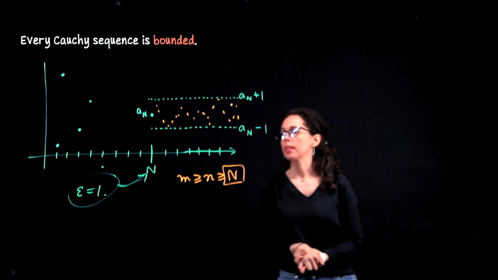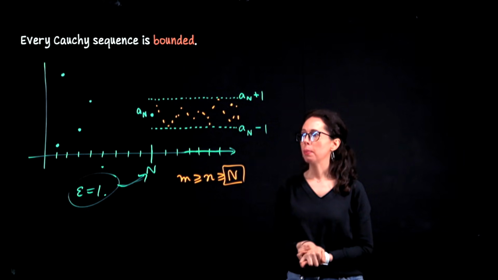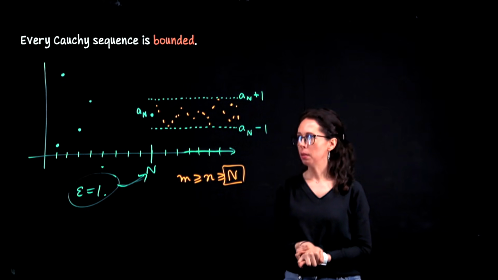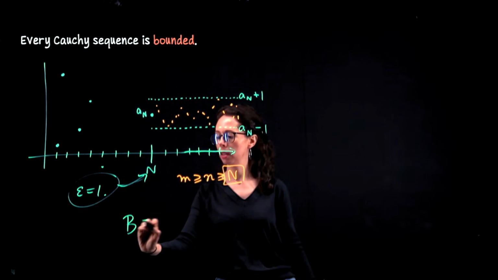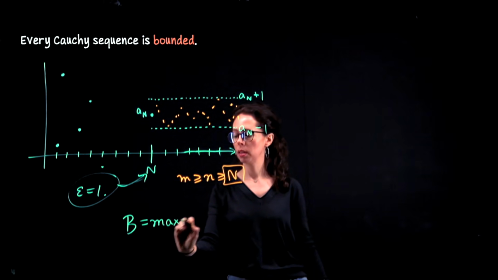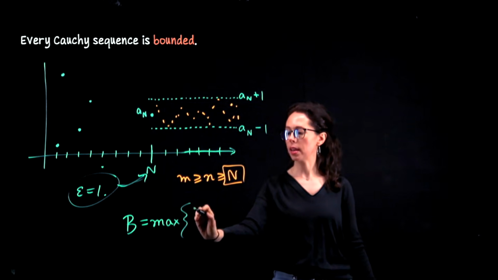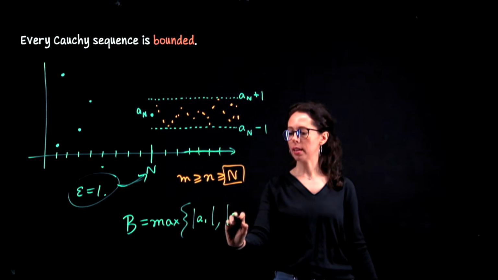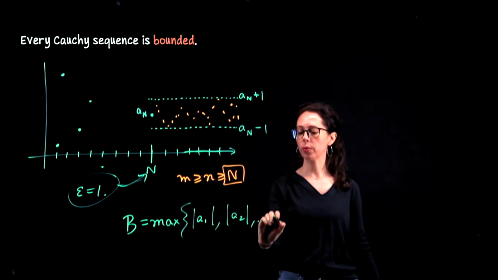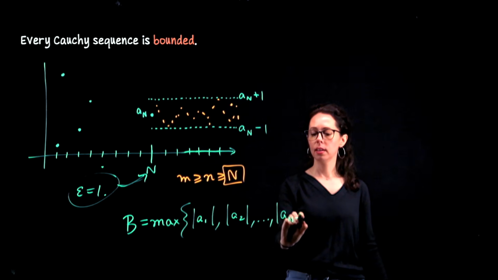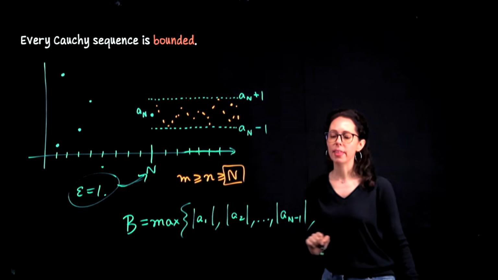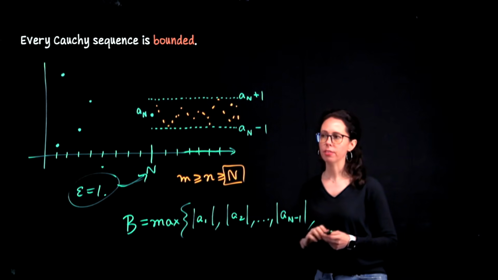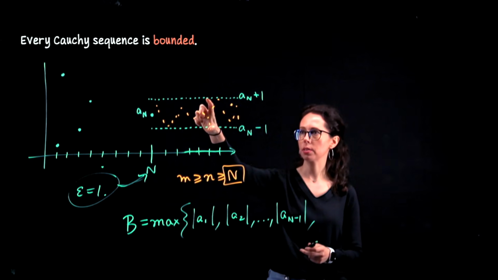Now, looking at this, it's like, okay, let's pick a bound that works for everybody. So we will have our bound capital B be the maximum of the size of the first term, the size of the second term, all the way through the size of the final term that we encounter before the threshold. And then after that, everybody is between these two numbers.